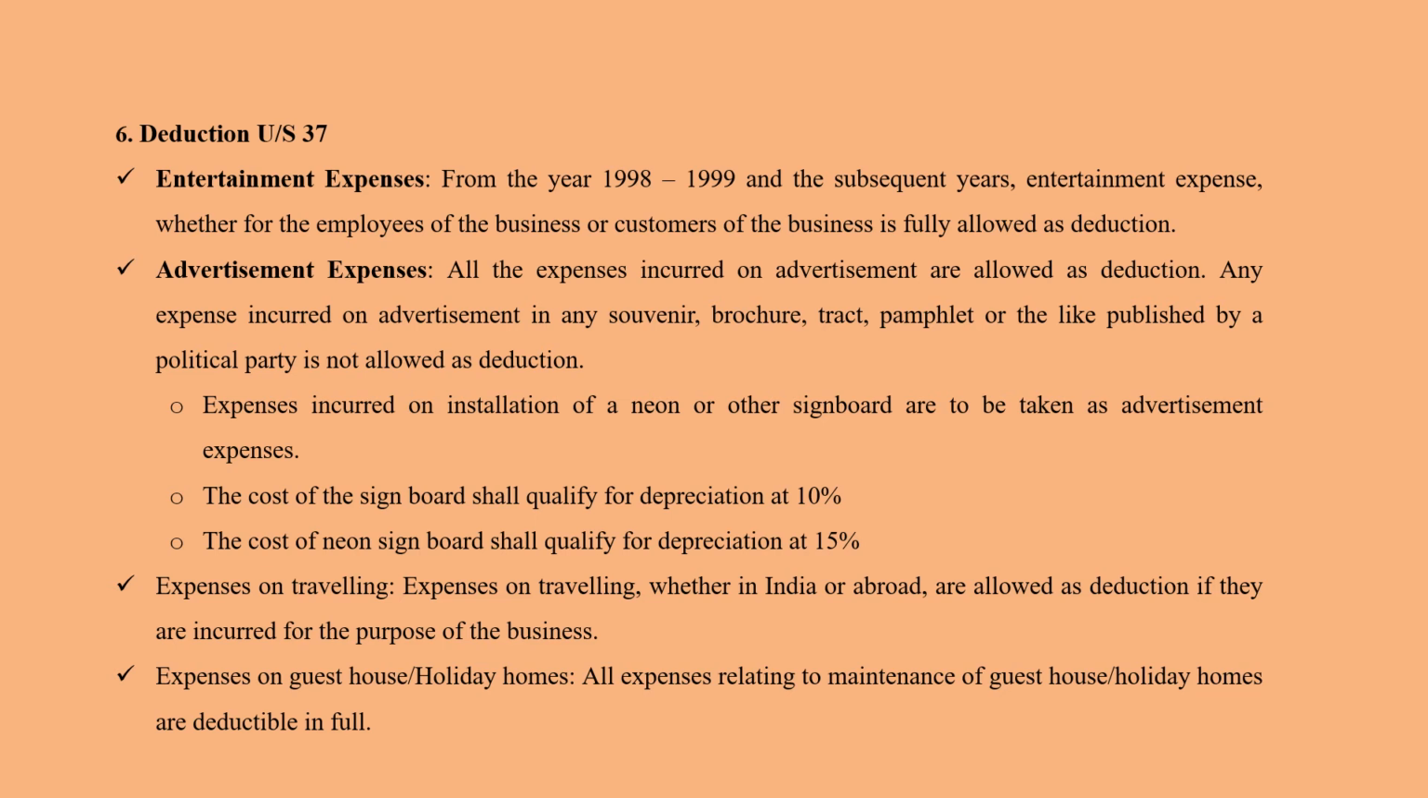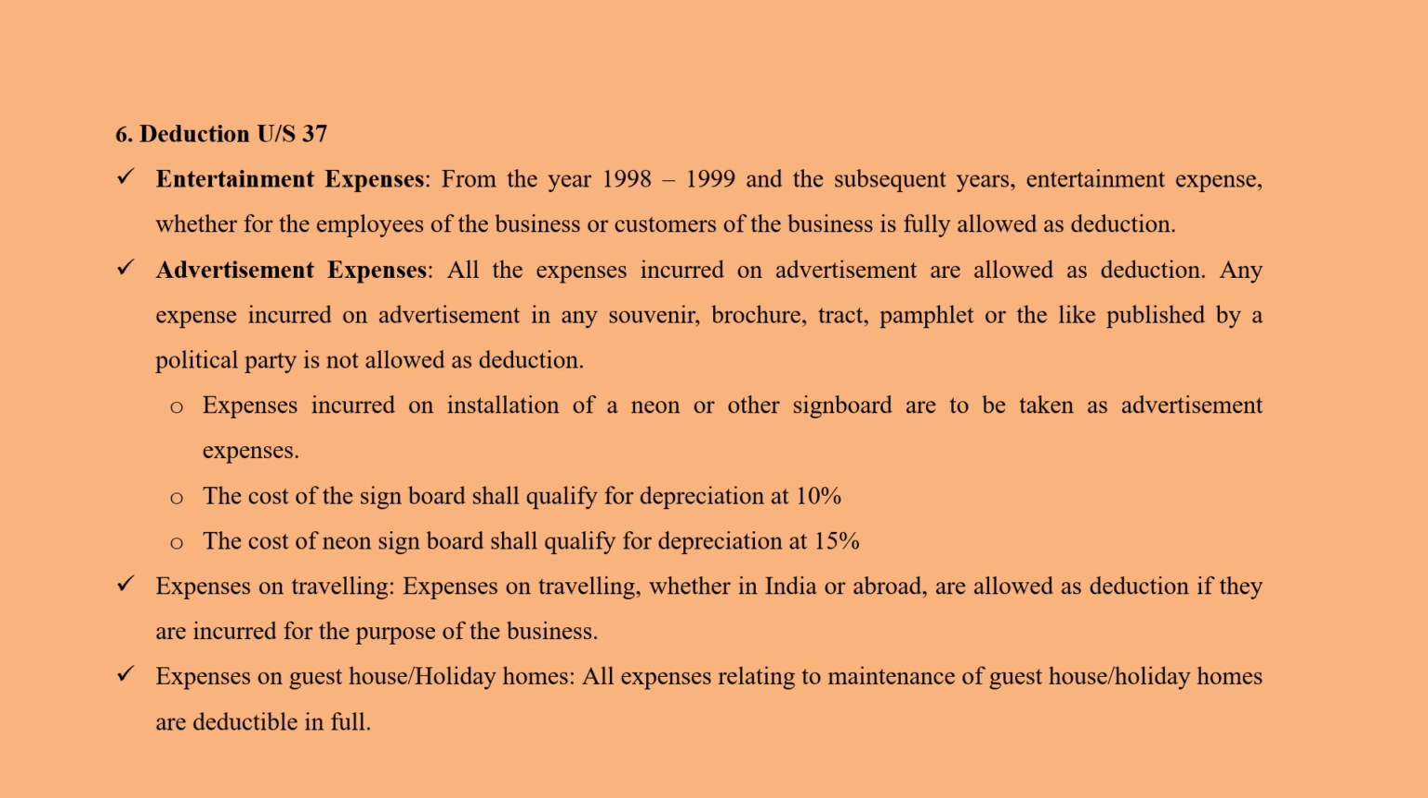If it is a neon signboard, then it qualifies for 15%. Normal ordinary signboard means 10% depreciation. It's like an asset now that has depreciation of 10%. If it is a neon signboard, then it qualifies for 15% depreciation. Expense on traveling. Another kind of expense is the expense on traveling.